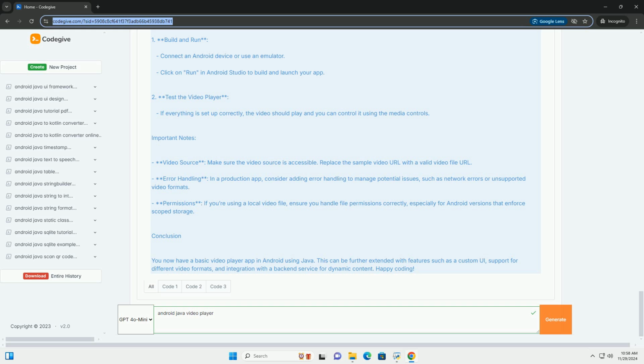Step 4. Implement the video player in main activity.java. Now, implement the video player logic in your main activity.java.